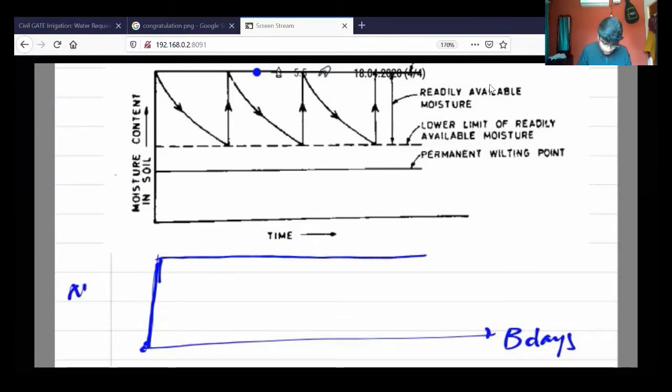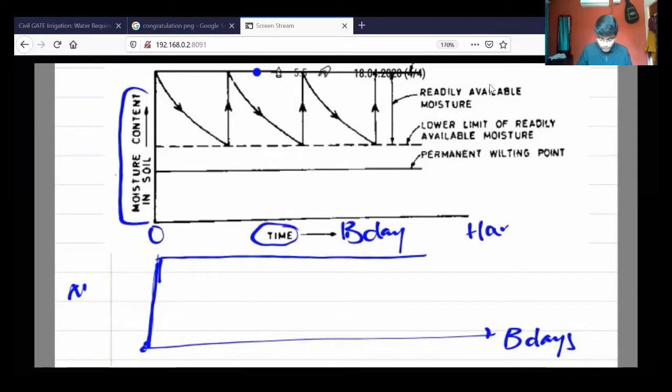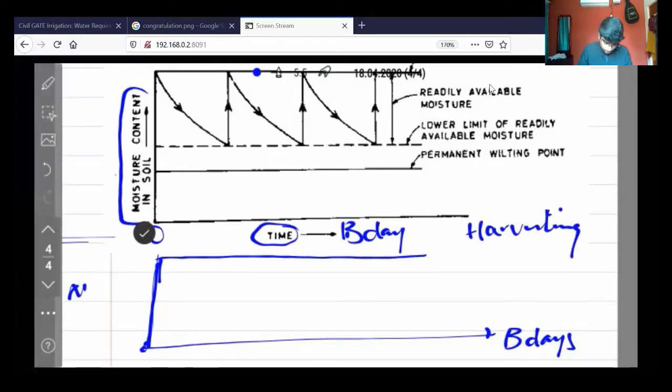The vertical scale is the moisture content in the soil. Horizontal is the time. Now I am considering the time as B days, expected B days. That means from day 0 to the harvesting day, or before harvesting. Okay. Now, wait a second, I will erase these things so that you can understand better.